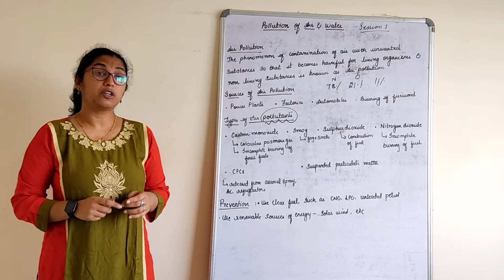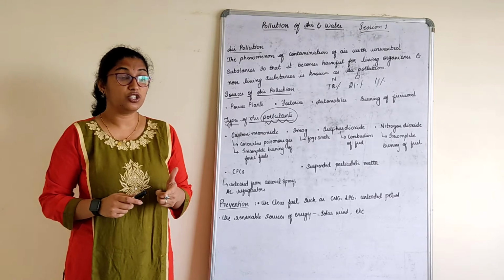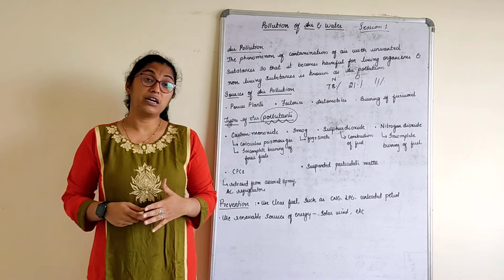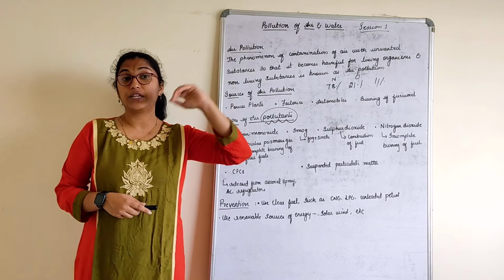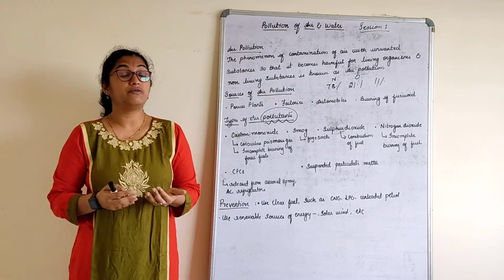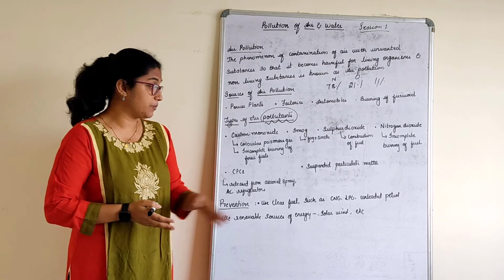Chlorofluorocarbon, you very well know, is released from refrigerators, air conditioners and aerosol sprays. What happens if chlorofluorocarbon is released from these sources? It will affect the ozone layer, which protects us from the harmful UV rays of the sun.